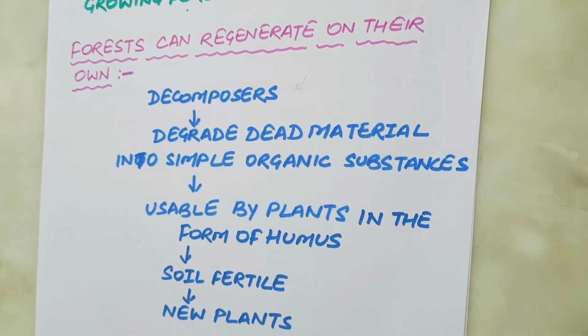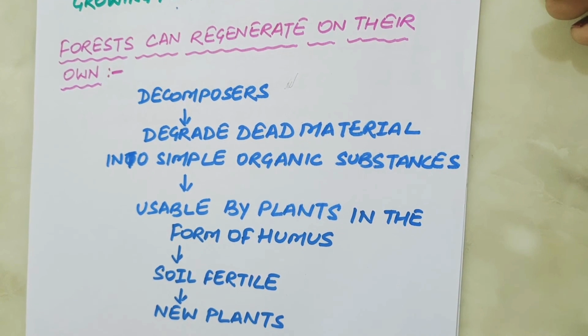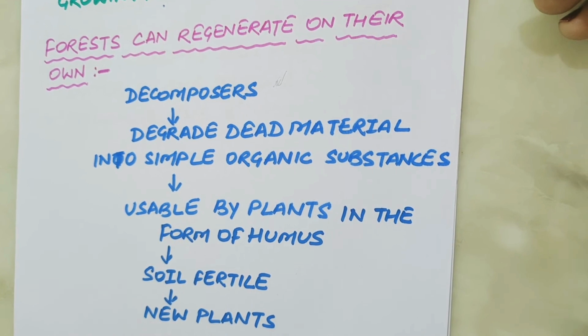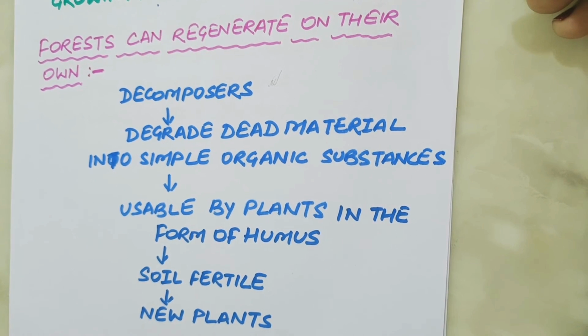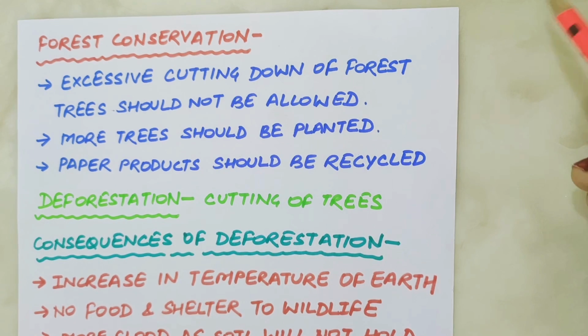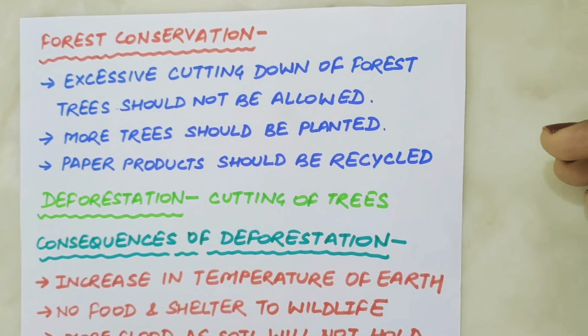Moreover, the animals, birds, wind and water disperse the seeds of the trees and plants on the forest soil, and these seeds obtain nutrients from the soil and germinate to form seedlings and ultimately grow to form the forest vegetation. Now it is clear that forests play a very important role in our life. So we should conserve forests.